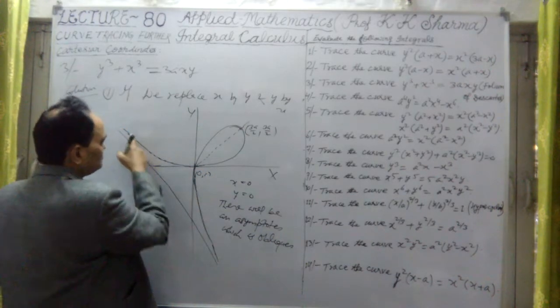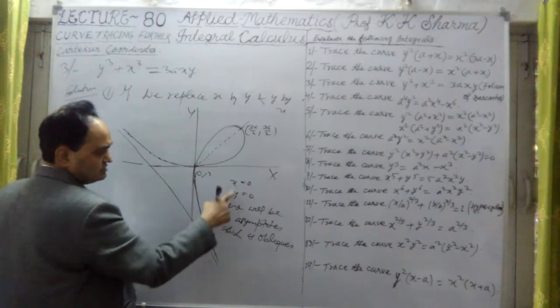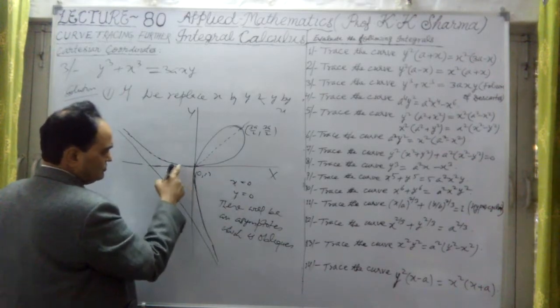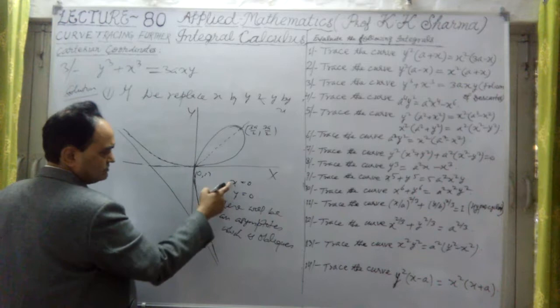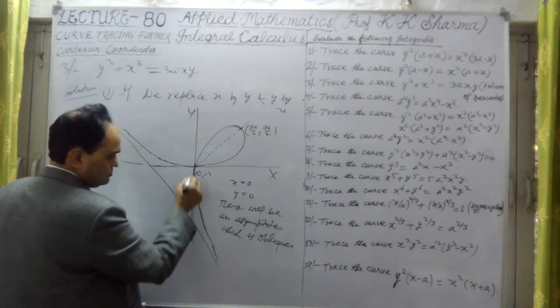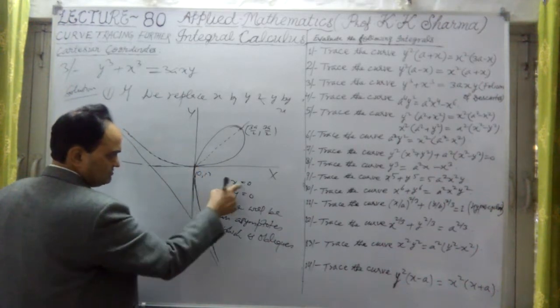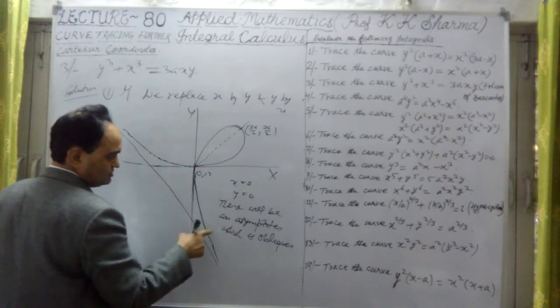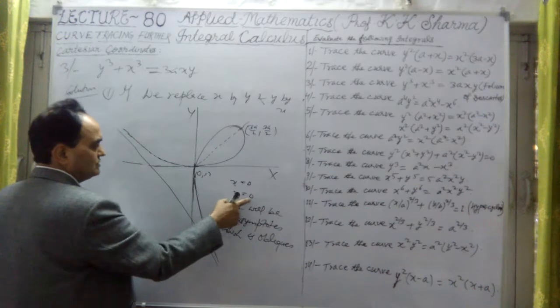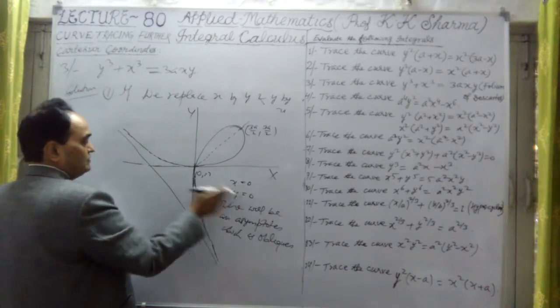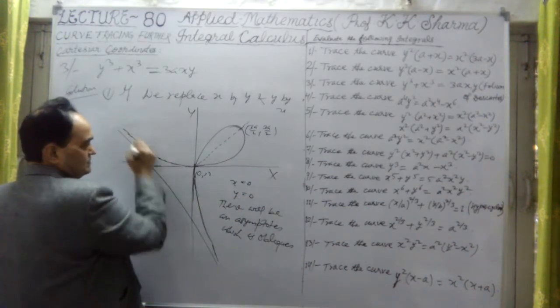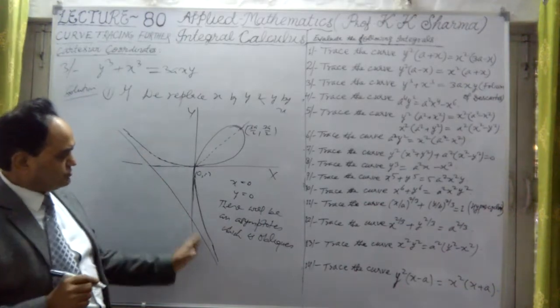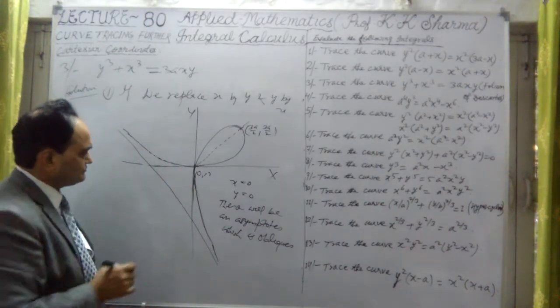The x-axis is the tangent to this curve, as x equal to 0, and y equal to 0 is this. This is x equal to 0 on the y-axis. That means the y-axis is the tangent line here, and y equal to 0 is on the x-axis. So this kind of curve will be there.